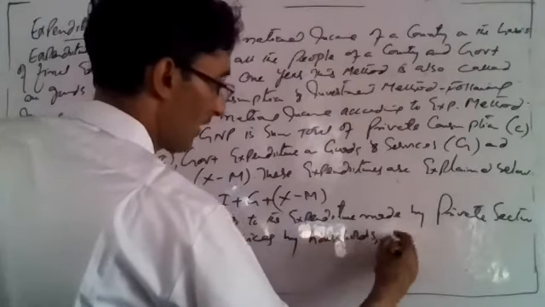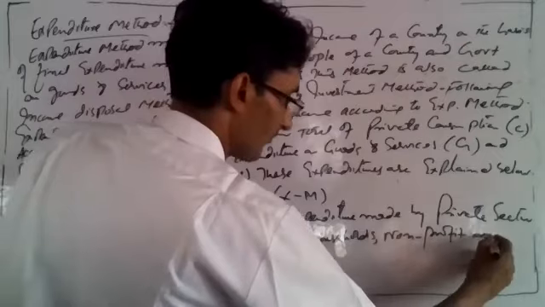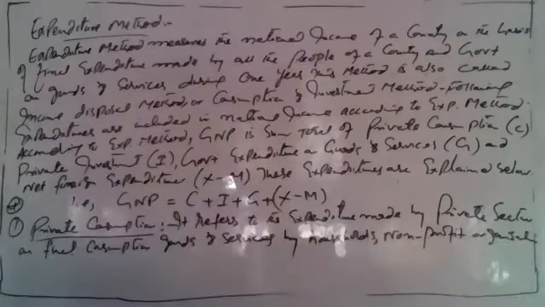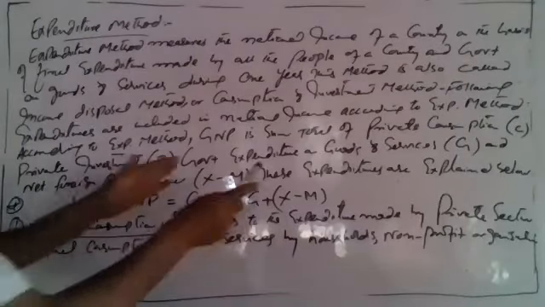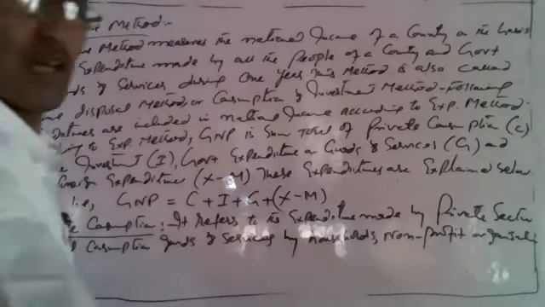Private households and non-profit institutions. So this is the expenditure made by the private sector, which includes private households and private non-profit organizations, NGOs.